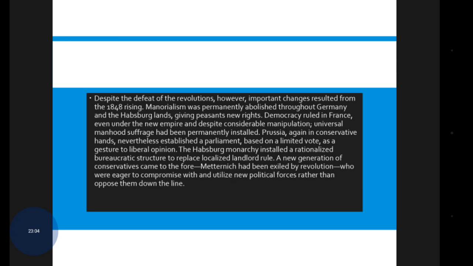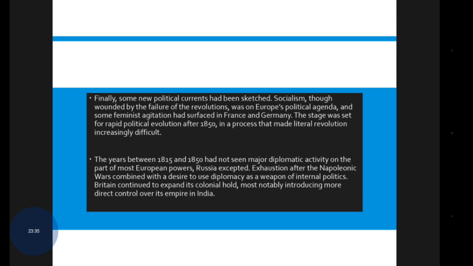The Habsburg monarchy installed a rationalized bureaucratic structure to replace the localized landlord rule. Again, a new generation of conservatives came to the fore, for Metternich had been exiled by revolution. They were eager to compromise with and utilize new political forces rather than oppose them down the line.